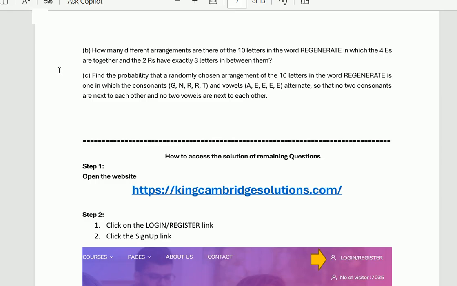Part C is find the probability that a randomly chosen arrangement of the 10 letters in the word REGENERATE is one in which the consonants G, N, R, R, T and the vowels A, E, E alternate, so that no two consonants are next to each other and no two vowels are next to each other.